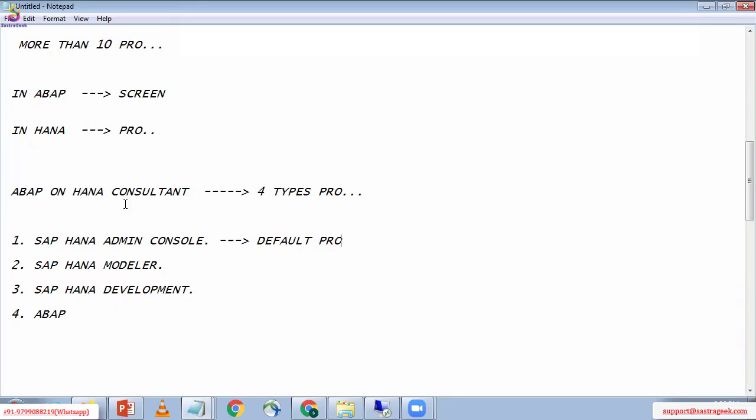Among the more than 10 perspectives, which perspective is the default? SAP HANA Admin Console is the default perspective.